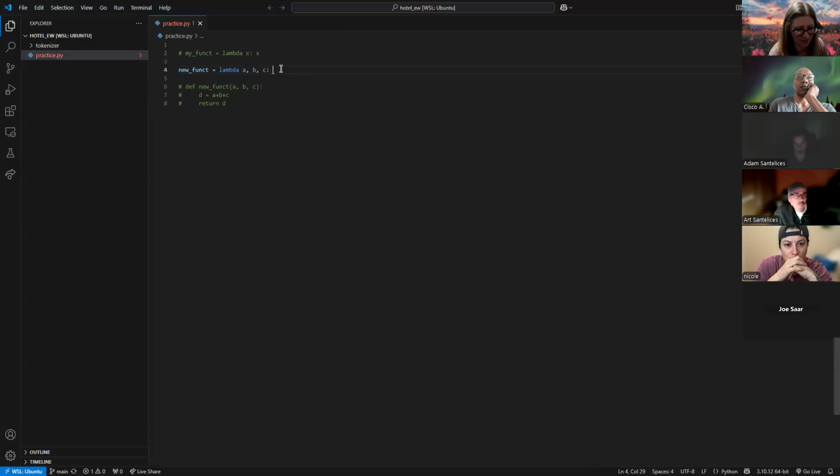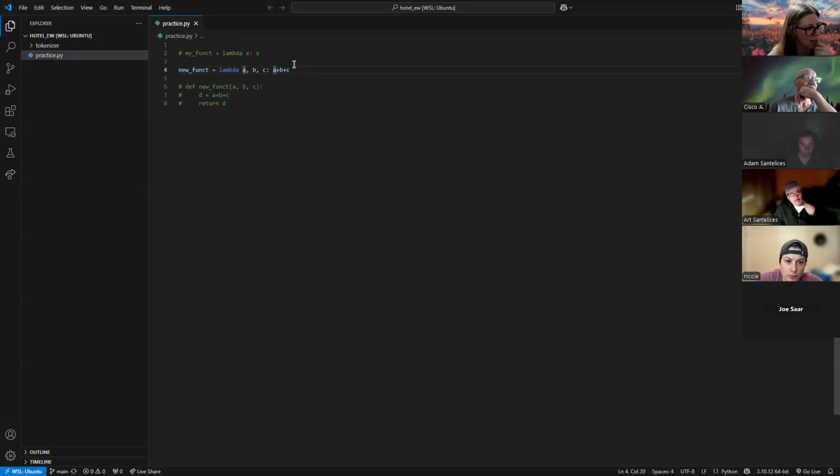We want to add these all together, so we'll just throw in A plus B plus C. This is going to work the exact same as this function here, without all the extra jargon. Okay, pause and see, are we following? Seems pretty simple. You might actually like doing these better.